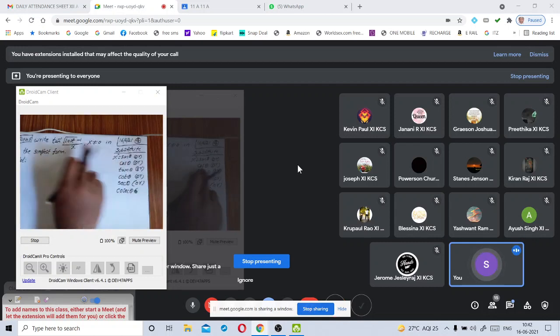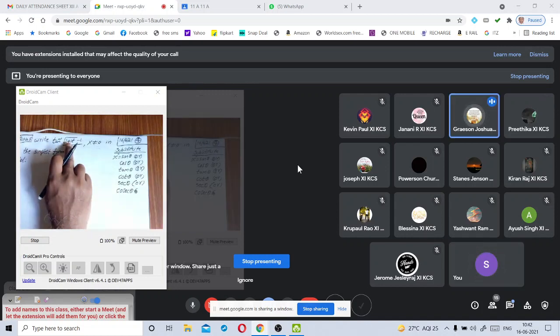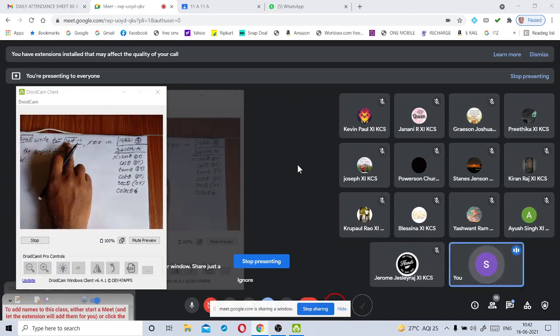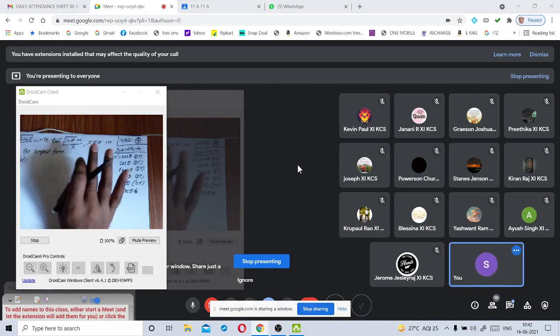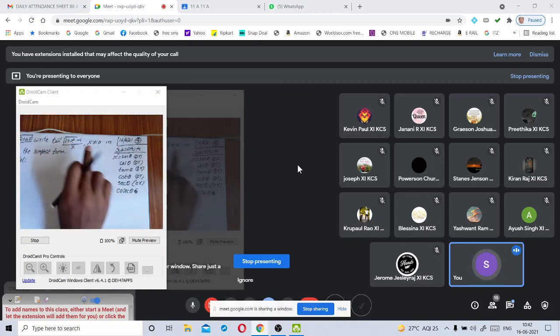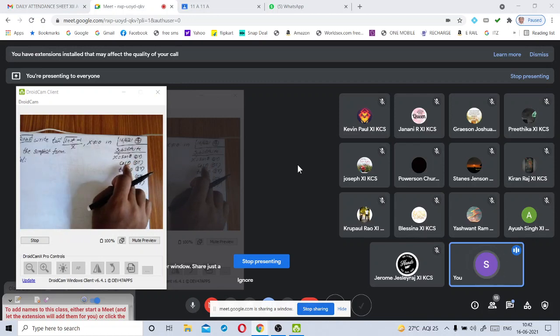Suppose if you substitute x is equal to cos theta, what will you get? 1 plus cos square theta. There is no trigonometric identity. 1 plus cos square theta should be equal to some trigonometric identity, but in that case also, we are not getting a trigonometric identity.